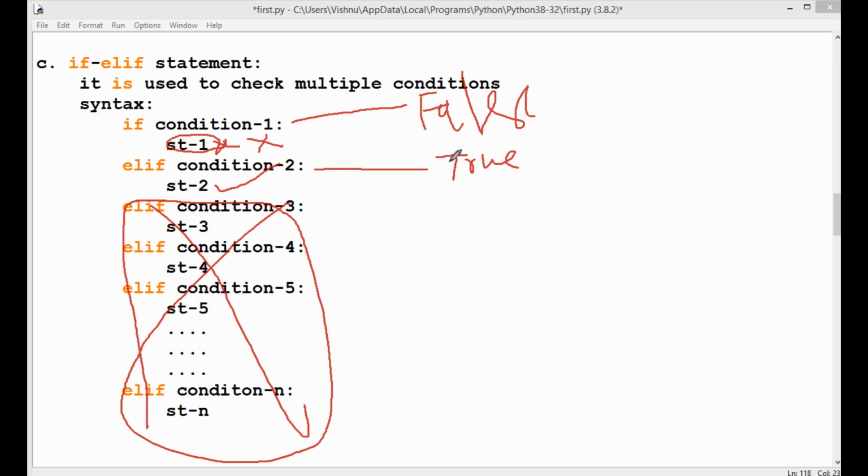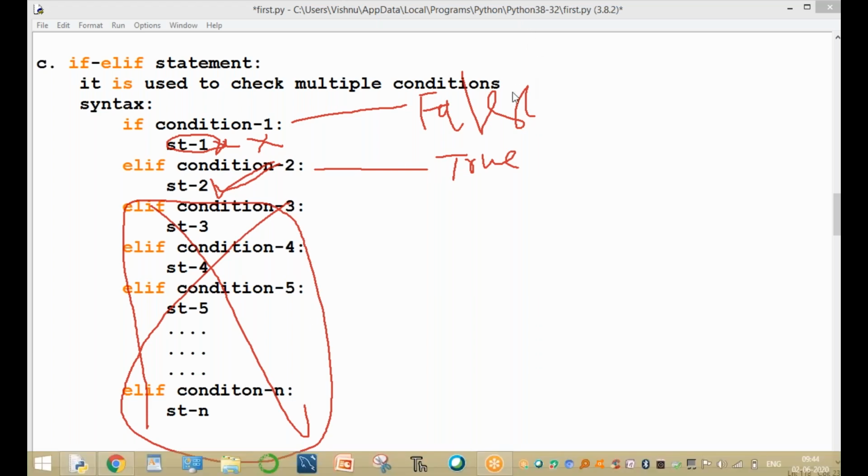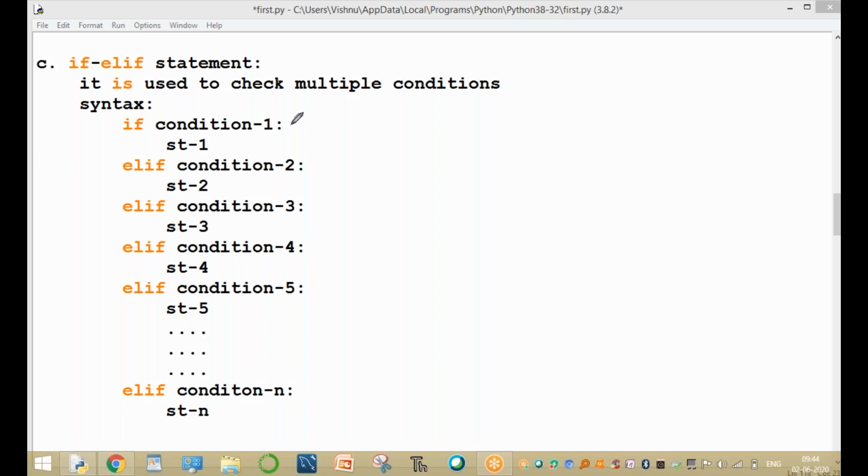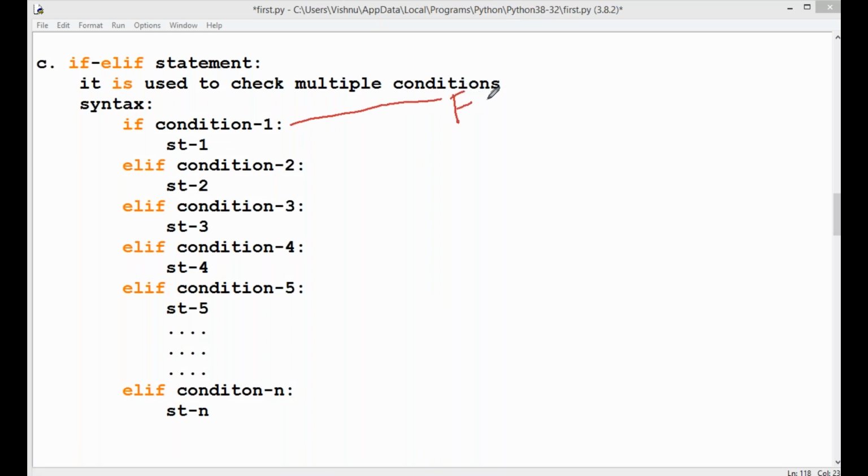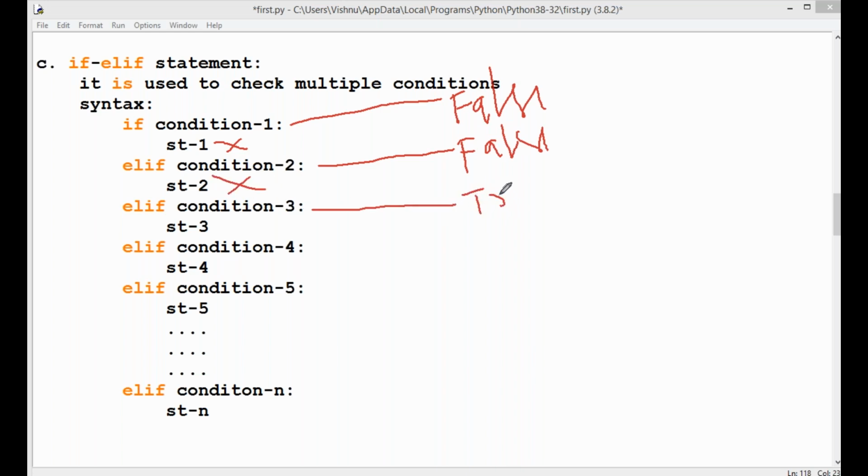If this condition returns true, execute this part, statement 2 only. The remaining part is not executed. For example, condition 1 returns false, so this is not executed. And condition 2 also returns false, so this is not executed. Go to the third condition. It returns true. Execute this one. The remaining is not executed.